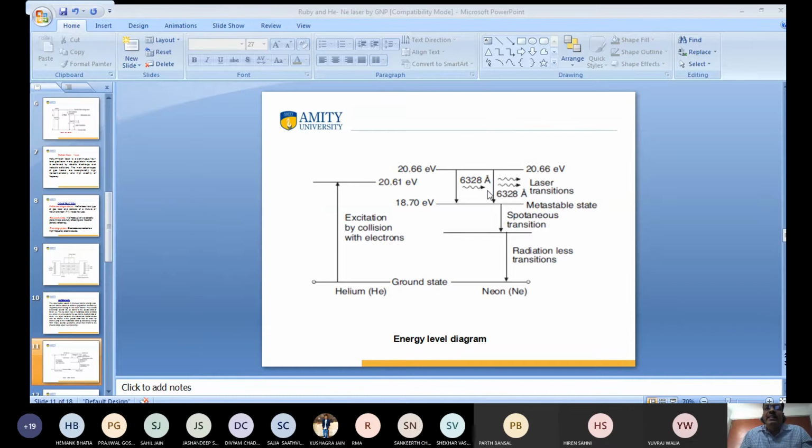Now the neon atom undergoes spontaneous transition and laser transition. Neon comes to the ground state, and this process is repeated, and we get the laser transition. Such a type of transition is known as the helium neon laser.